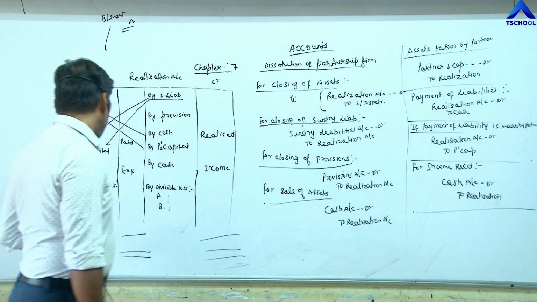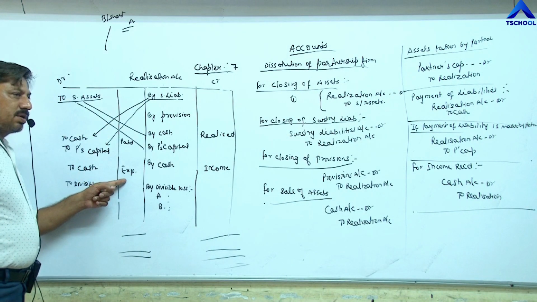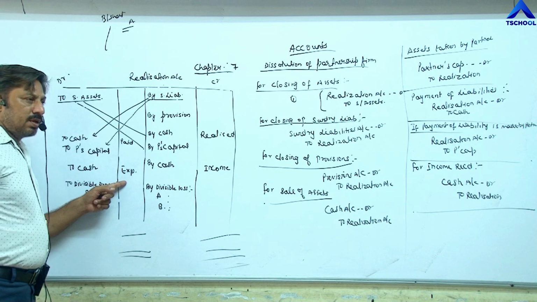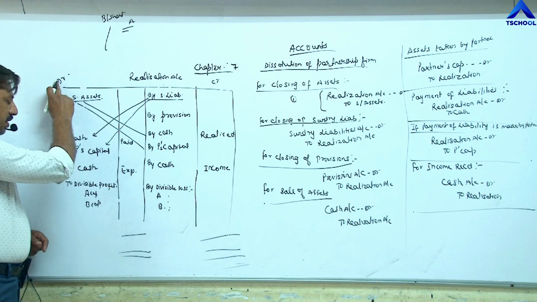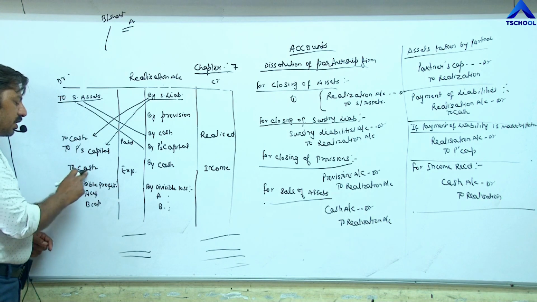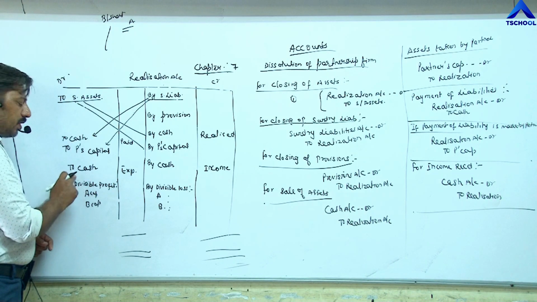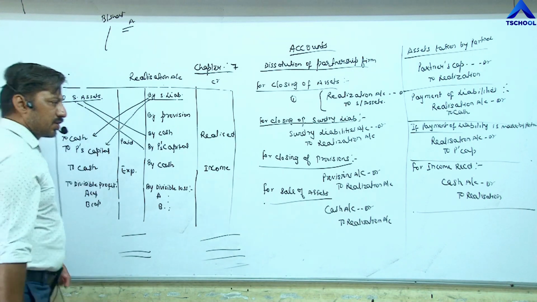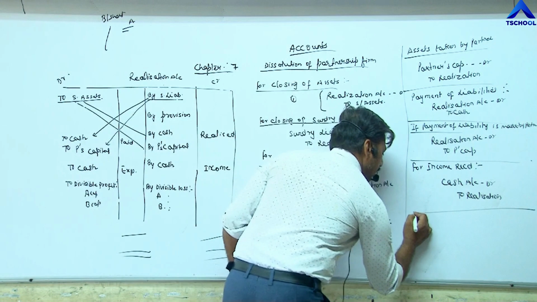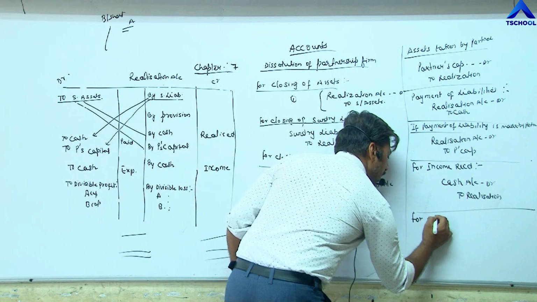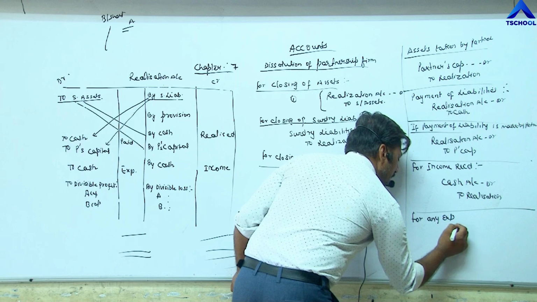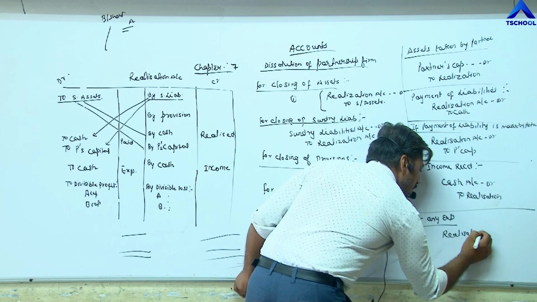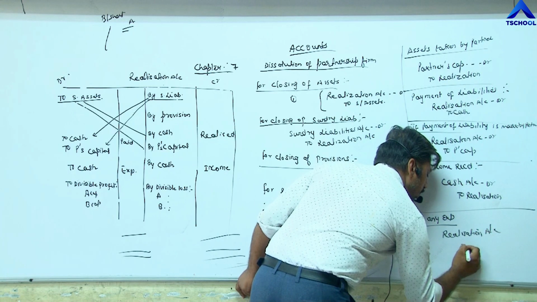Next, for any expense, if any expense is incurred at the time of dissolution, it will be passed on the debit side by the name to cash. This is for expense, to cash. So the entry becomes realization account debit to cash.